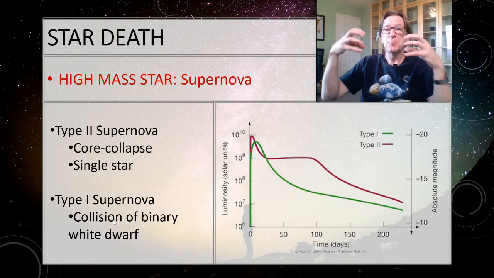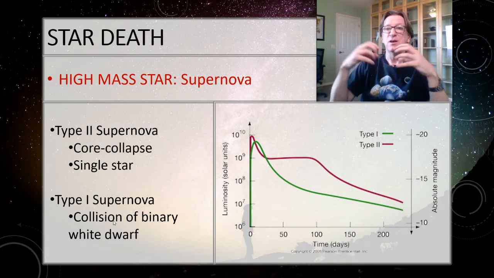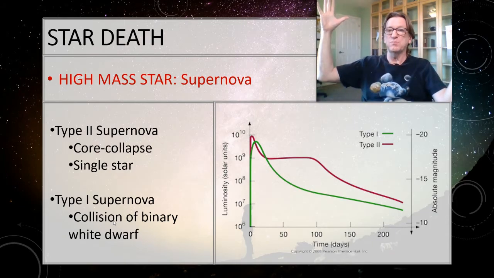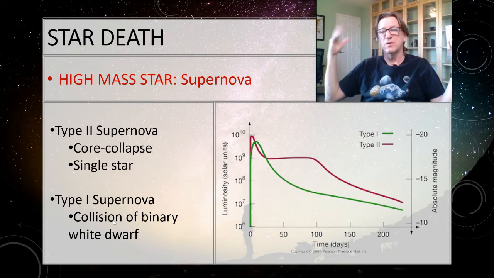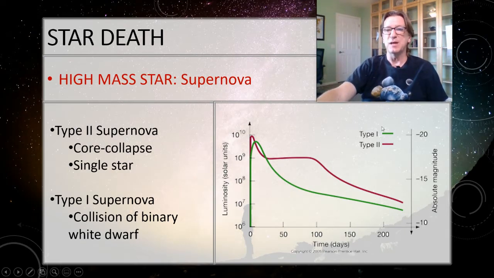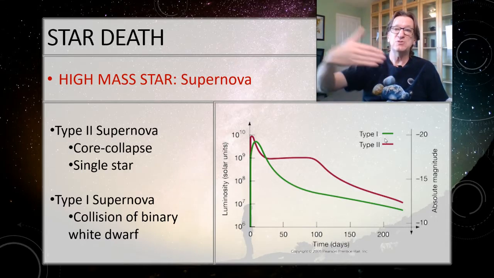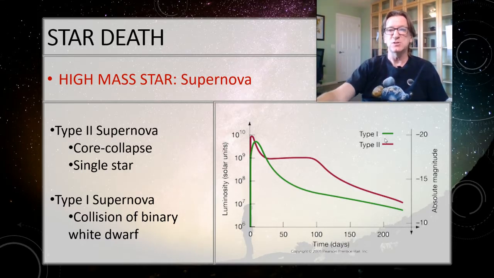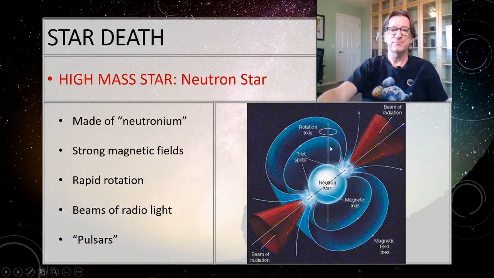It goes crazy. But now instead of being buried inside the star, it's actually on the surface. And so the star, both of these stars, both of these white dwarfs, blow themselves apart. And so that produces the second type that we'll be talking about later, called a type 1 supernova. Turns out, because all type 1 supernovas are made out of the same stuff, we can actually use this to measure the distances to different stars. And we'll be talking about that later on in the course.